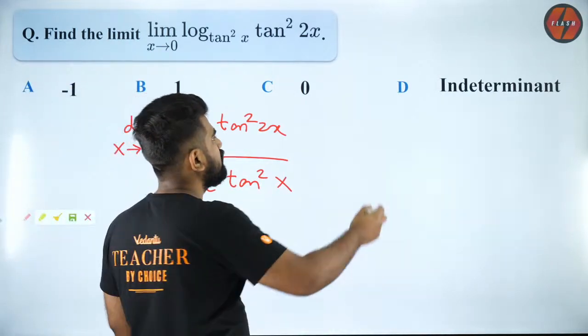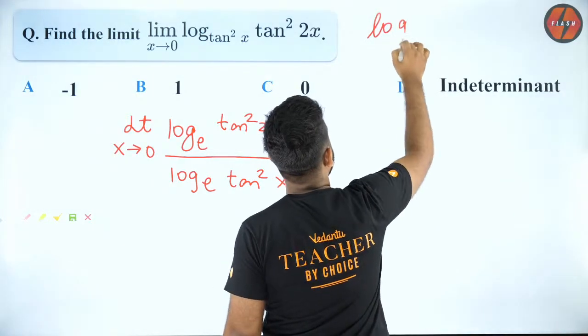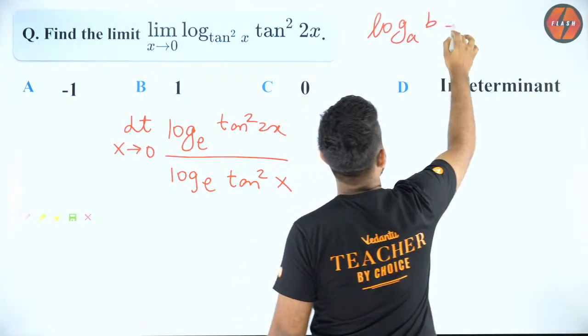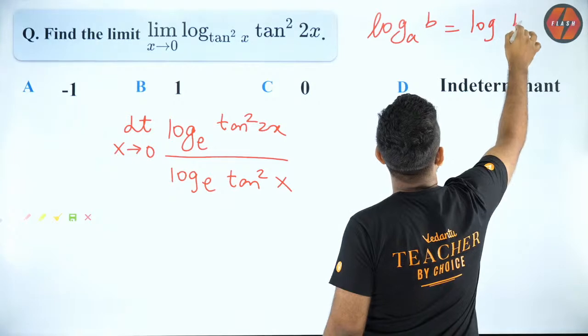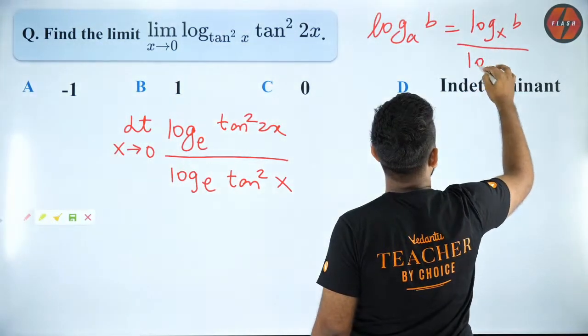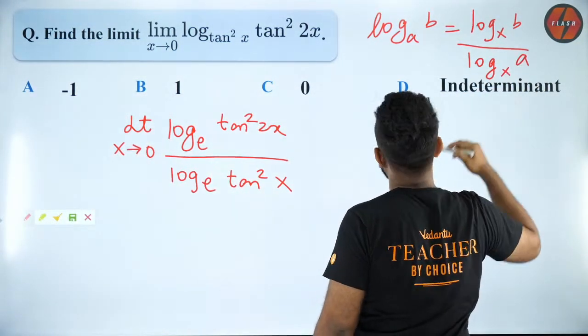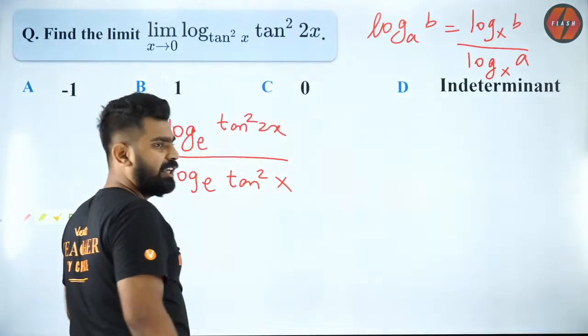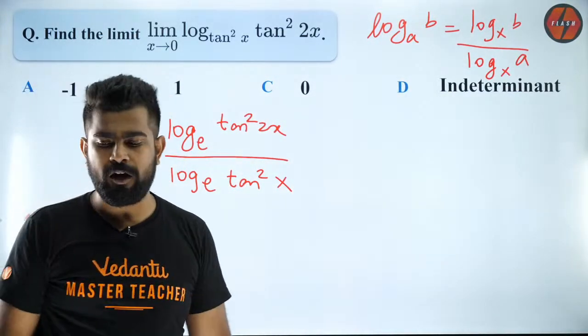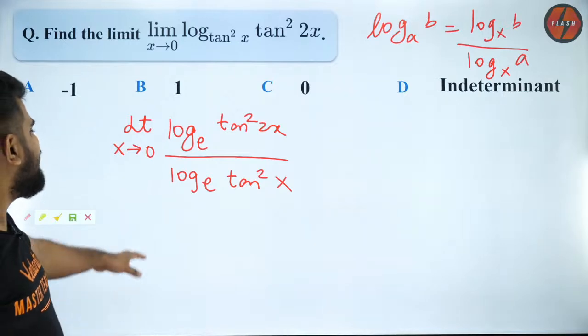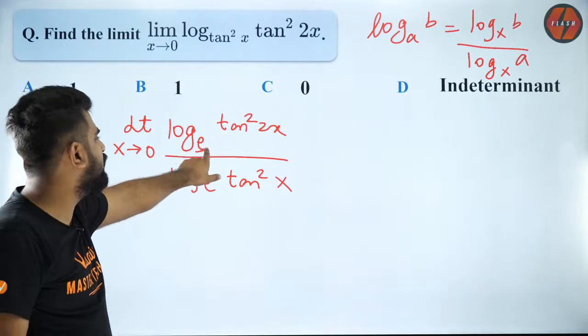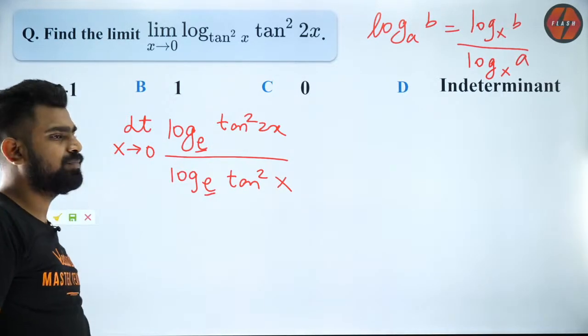Because I've told you this, na? When you have log b to the base a, I can write it as log b to some base divided by log a to some base. It is called the change of base rule in logarithms. So here I am changing the base to e because I feel comfortable over here.